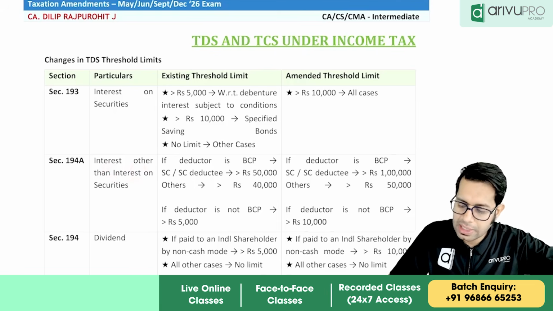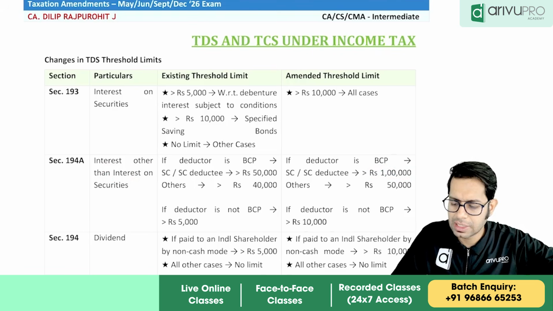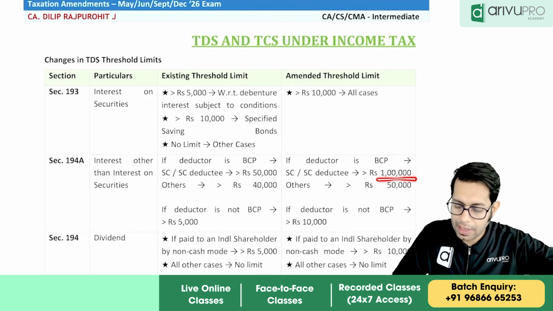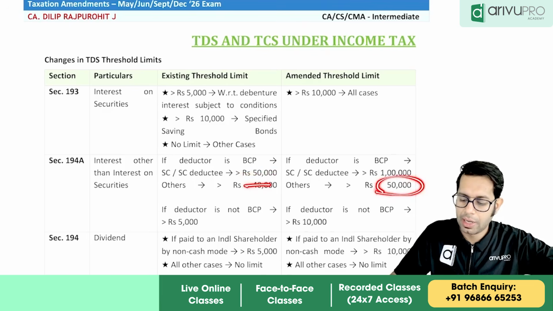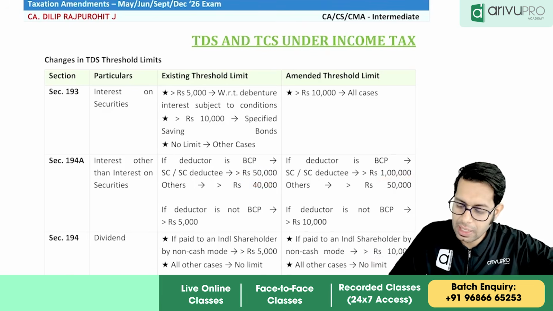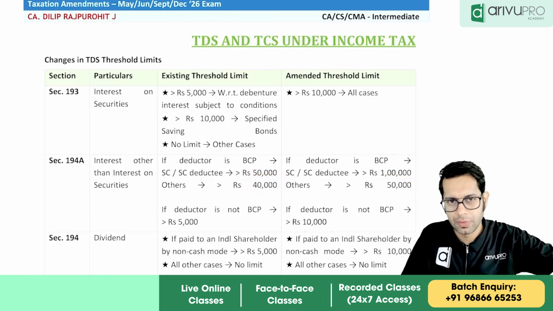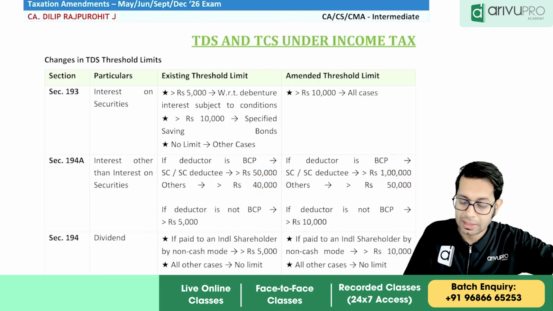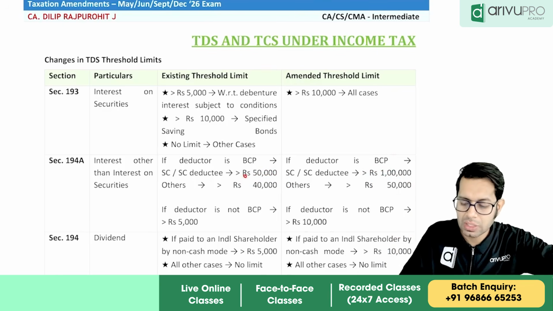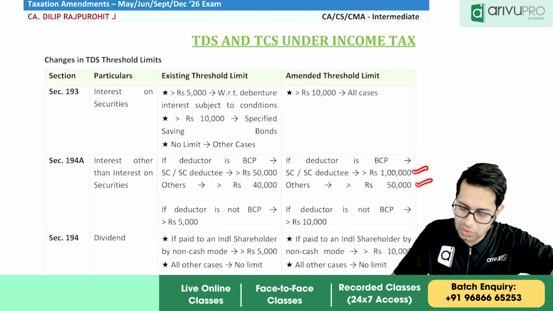Section 194A, interest other than interest on securities. Here they have increased the limit. If you are a bank, banking company or cooperative bank, etc., then the limit is now 1 lakh rupees. Before it was 50,000 rupees, and for others it was 40,000. In the case of a senior citizen deductee, before it was 50,000, now it is 1 lakh rupees, and for others it was 40,000, now they have increased it to 50,000. So if interest is paid by a bank or cooperative bank, etc., and the person to whom you are paying interest is a senior citizen, the limit is now 1 lakh rupees. If it is other than a senior citizen, a 50,000 rupees limit is there.